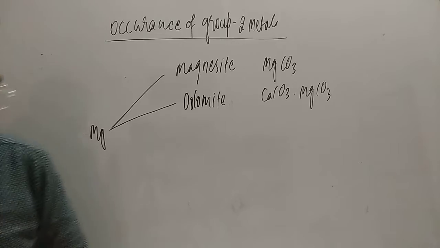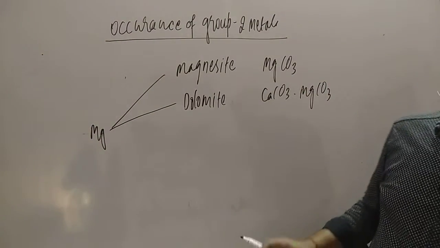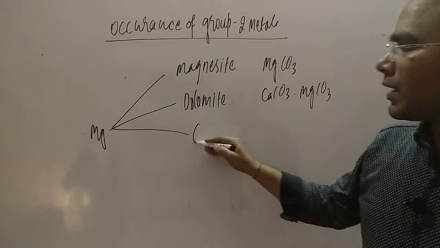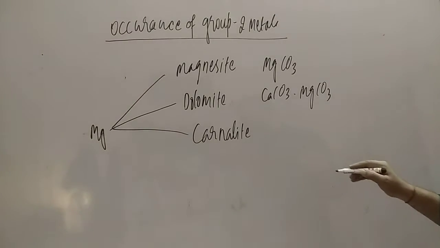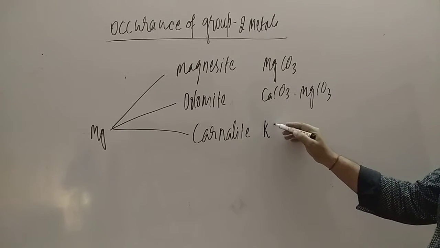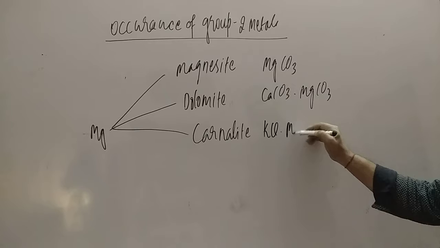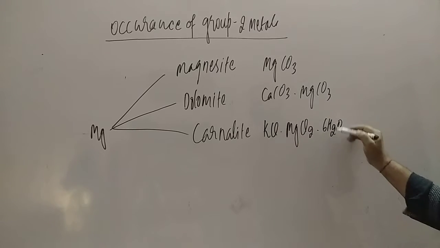Okay, next point, student, after dolomite is carnallite. Carnallite is also an ore of potassium. Its formula is KCl.MgCl2.6H2O.